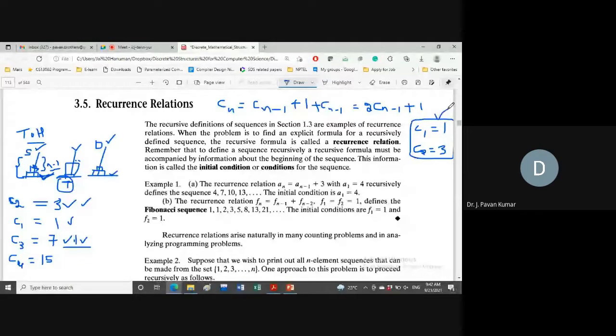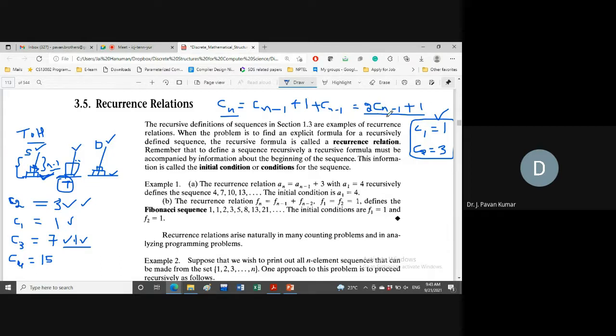Okay, now you try to understand here. Cn is equal to 2 into Cn minus 1 plus 1. Then what is Cn minus 1? This is the question. What is Cn minus 1? 2 into Cn minus 2 plus 1. So Cn minus 1 is nothing but 2 into Cn minus 2 plus 1.